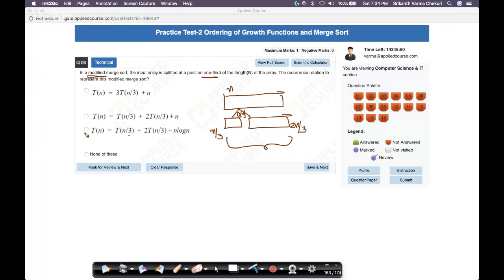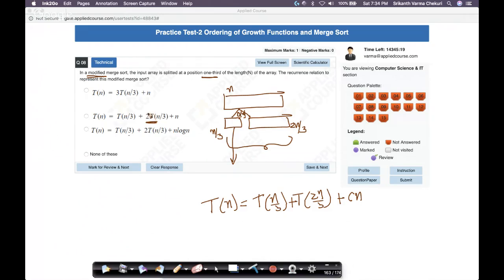So what is the recurrence relation here? T(n) is T(n/3), makes sense because I'm going to recursively break this. 2T(n/3), no. I think it should be what? Let's write it down. T(n) is T(n/3) plus T(2n/3), right? Plus the constant times n, right? This is what it should be. Did I make a mistake? I don't think so. This seems right.